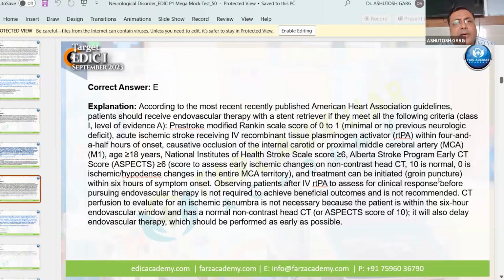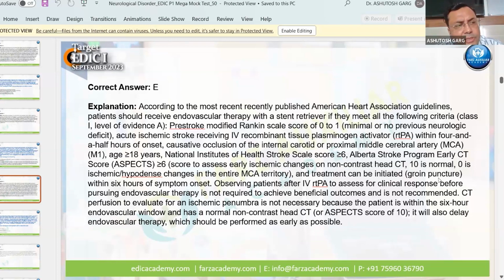So these are the class 1, level of evidence A criteria for endovascular therapy in acute ischemic stroke. So you should read this topic well. Read this, because this is a very high-yield topic. So for acute ischemic stroke, they will always ask one question from this topic.